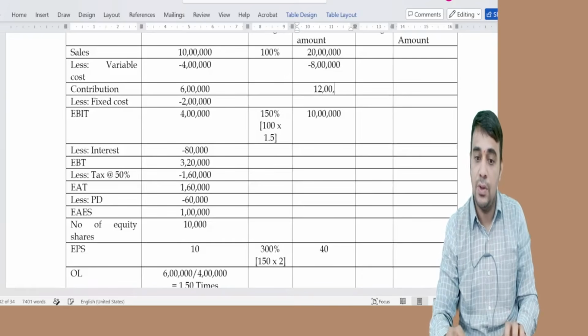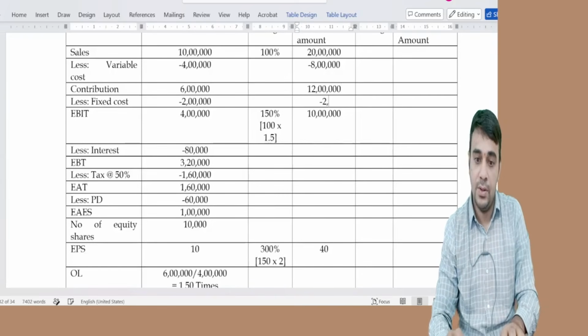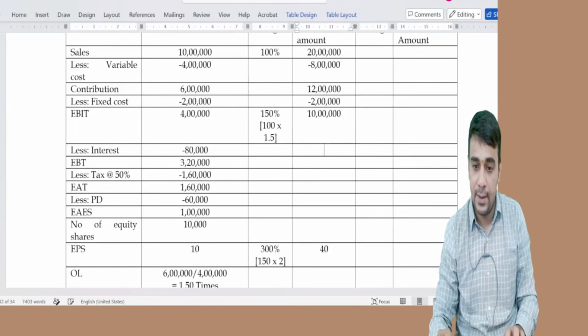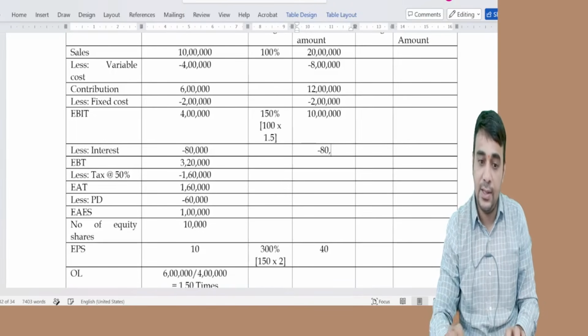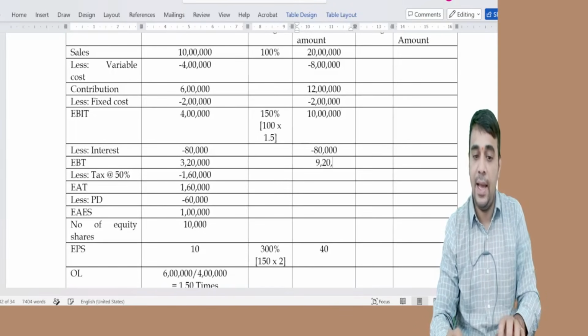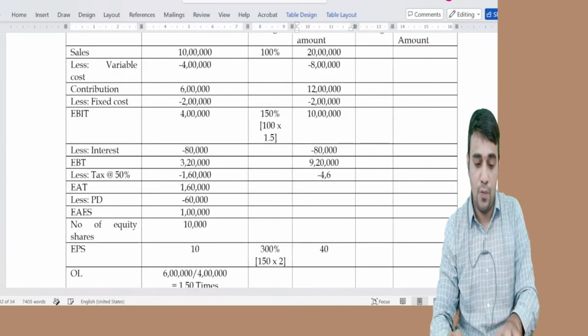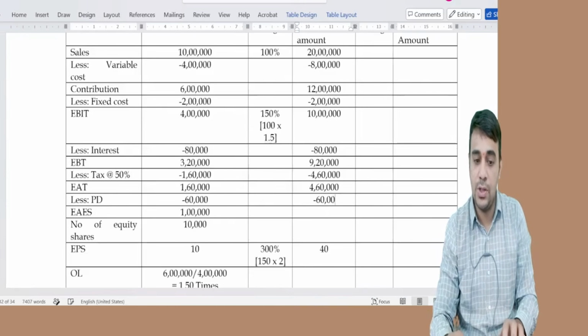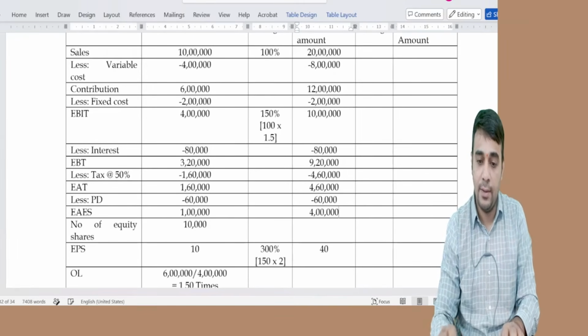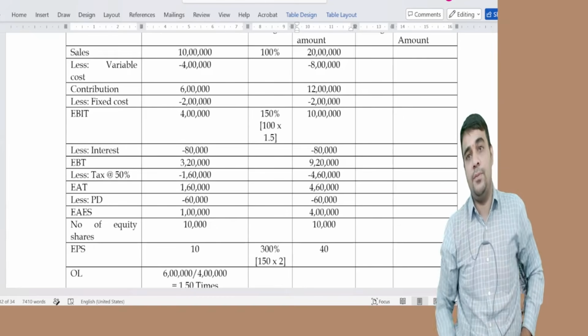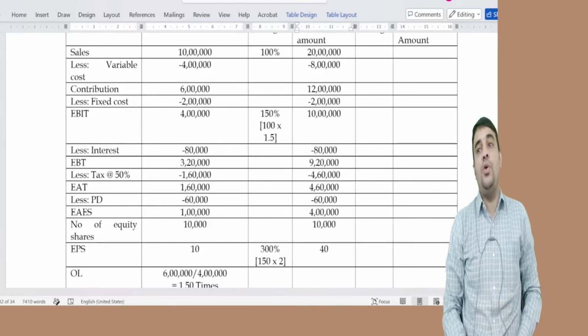Contribution is 12 lakh. This is 2 lakh 80,000, 9 lakh 20,000, 4 lakh 60,000, 4 lakh 10,000, without doing the income statement.